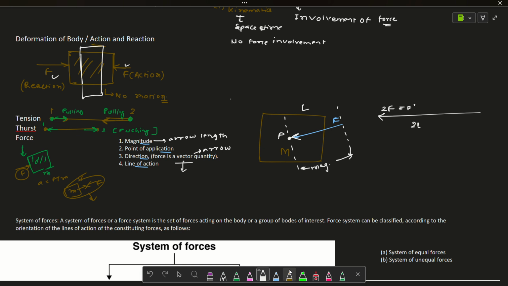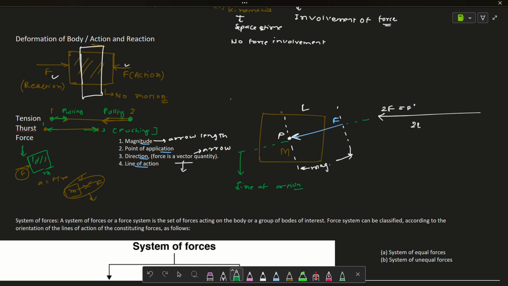And the line of action is, if we make a line along this arrow, then this line is known as the line of action.